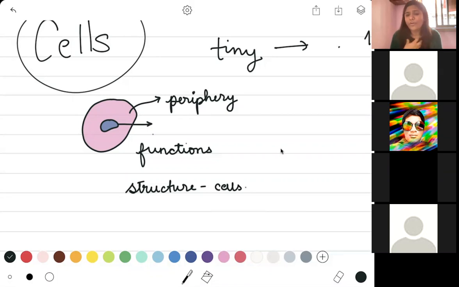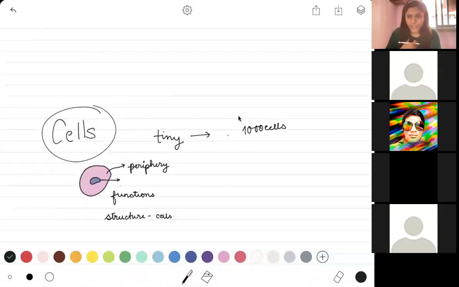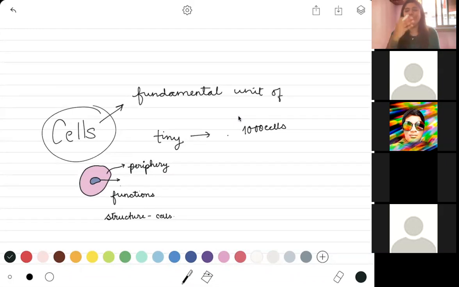This is because all the cells of your body are going to be doing different things. They are going to carry out different functions, and because of that, they're also going to appear a little different. But irrespective of what they are doing, irrespective of their functions, the entire body is going to be made up of cells. And this is the reason why we call our cells the fundamental unit of the body, because that is one thing that you are all made up of, be it animals, be it humans, be it plants. All of us are going to be made up of these.